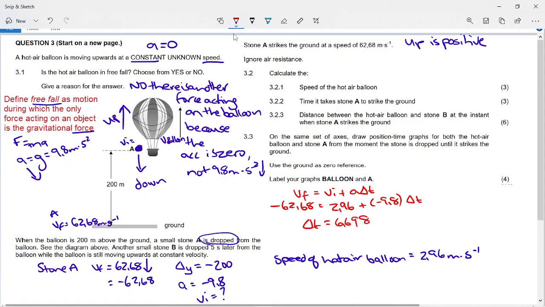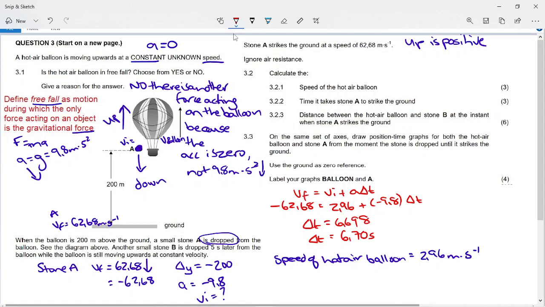Yes, I take this 2,96 over, subtract it, divide by 9.8. Let's round our answer. We get 6,70 seconds. So that is how long it takes stone A to hit the ground.